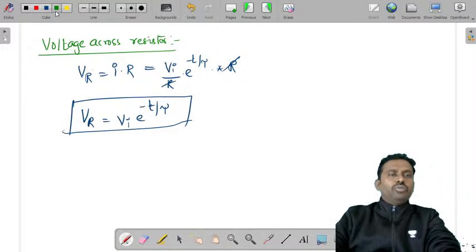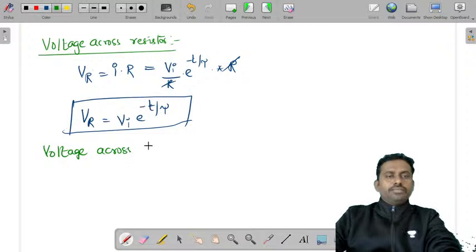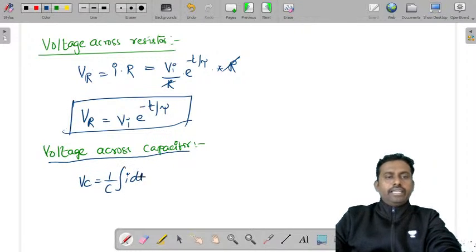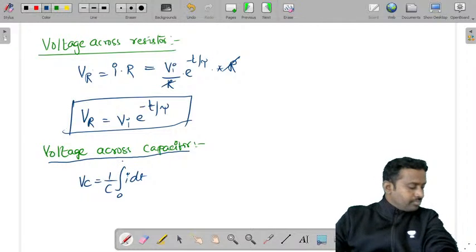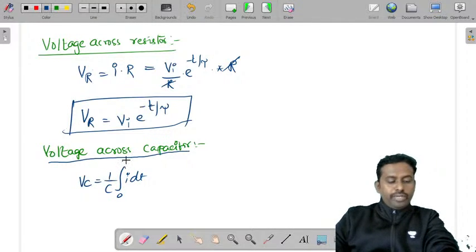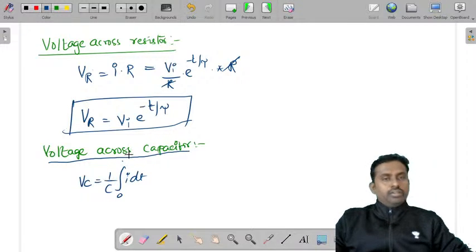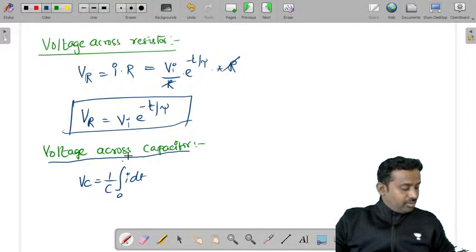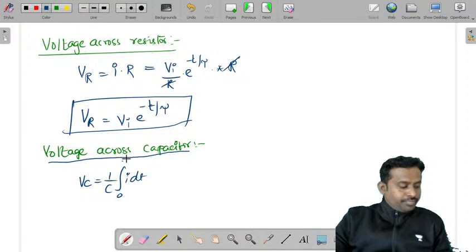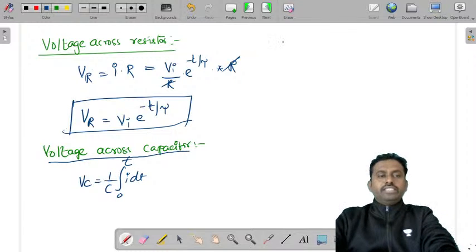Now let's try to find the voltage across the other element in the circuit, the voltage across the capacitor. What is the voltage across the capacitor during a finite time? It is Vc is equal to 1 by C integral I dt from 0 to t. Now if you consider that, what is the I value?